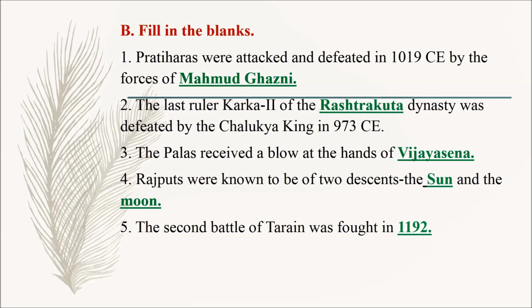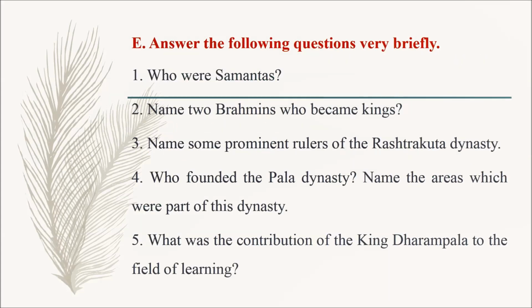Question number 3. The Palas received a blow at the hands of ____. So the answer is Vijayasena. Question number 4. Rajputs were known to be of two descents, the ____ and the ____. So the answer is the sun and the moon. Question number 5. The second battle of Tarain was fought in ____. So the correct answer is 1192.